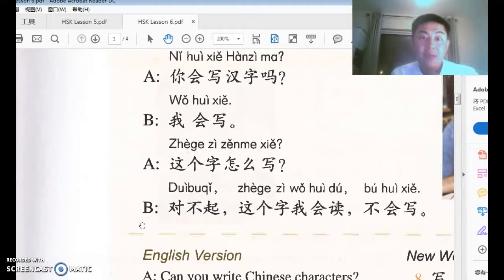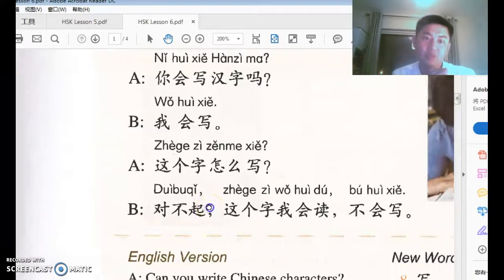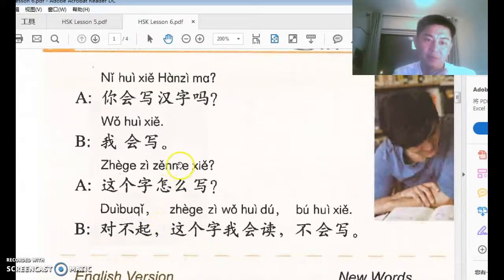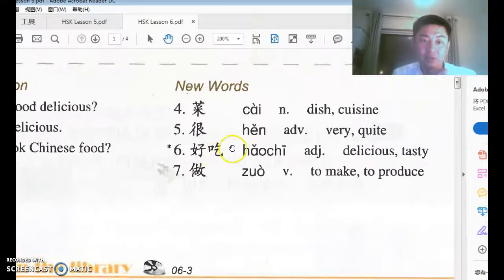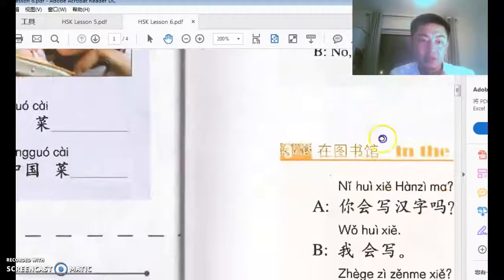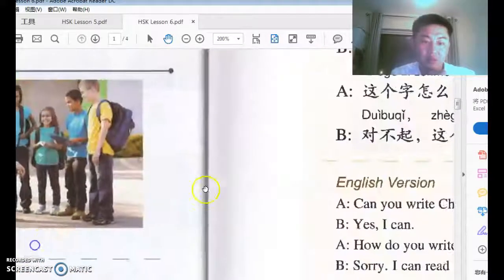For example, apple, 怎么说, right? How do you say apple? 苹果, right? That's apple, by the way. 怎么写, 怎么说, or 怎么做, how to do it. 怎么吃, how do you eat it, right?